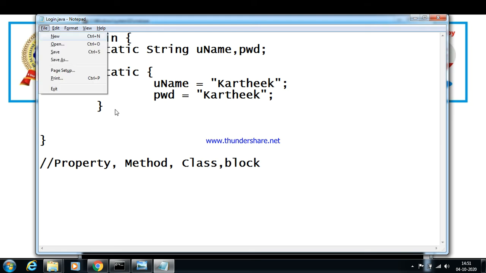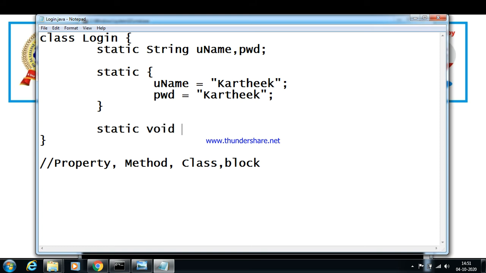And I create a separate method here to do a validation whenever a person logs in. Static void doLogin. doLogin is a method which needs a username and password.